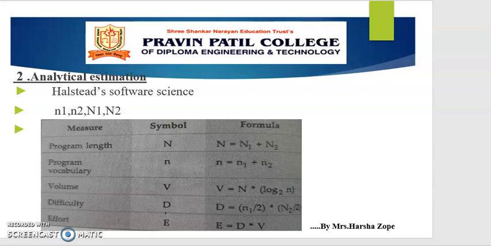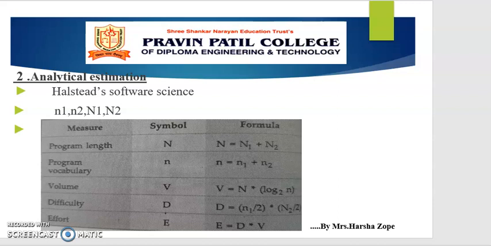Then there are some guidelines for counting operands and operators. All the variables and constants are considered as operands. Local variables with the same name, if occurring in different functions, are counted as unique operands. Function calls are considered as operators. The looping statements do, while, for are operators. The statements if, else are operators. Switch case statements are considered as operators.